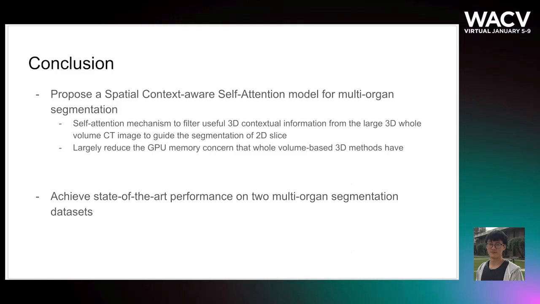So to conclude, we propose a spatial context over self-attention model for multi-organ segmentation. We use a self-attention mechanism to filter useful 3D context information from the large 3D whole volume CT image to help guide the segmentation of the 2D slice.